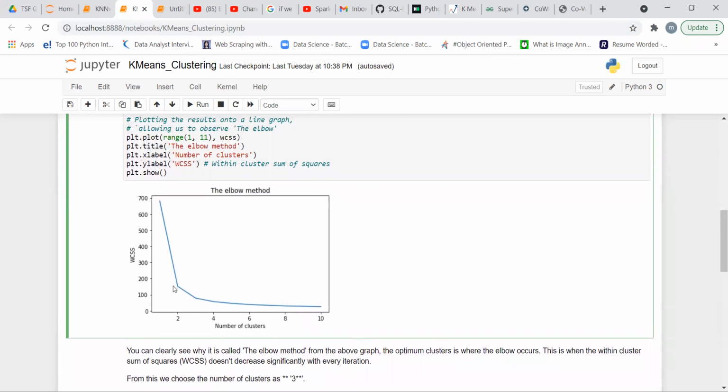Here we see that the curve shows an elbow. This is the elbow curve.